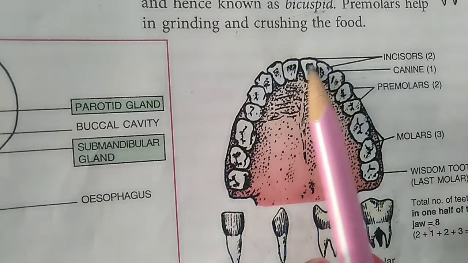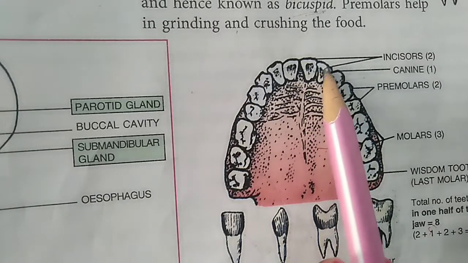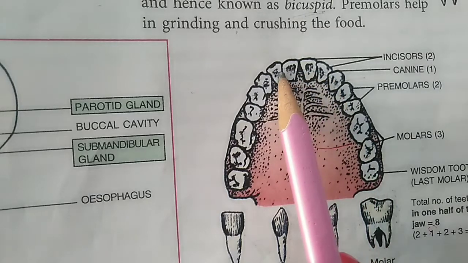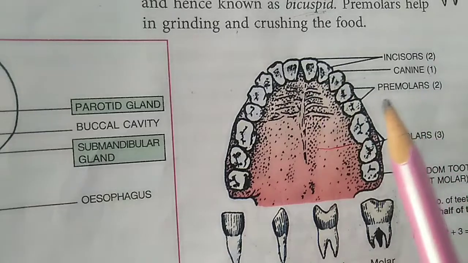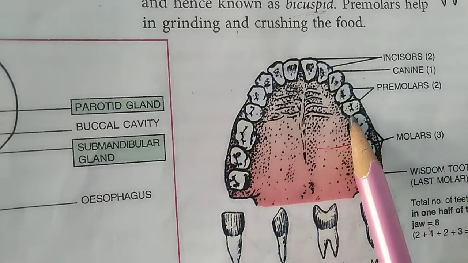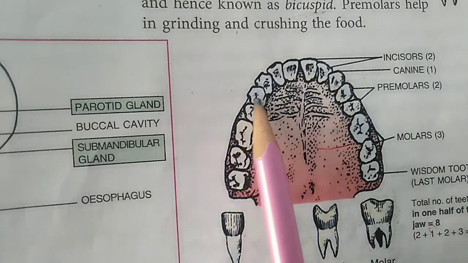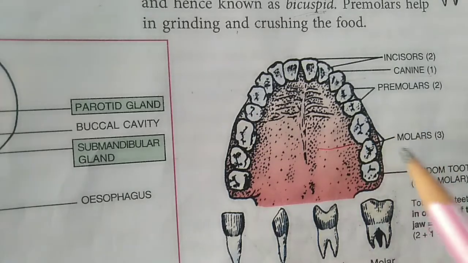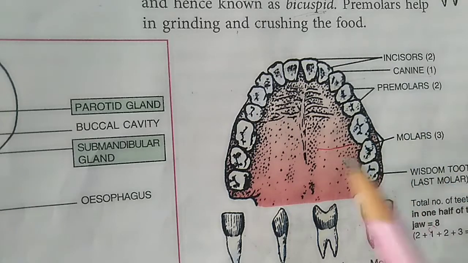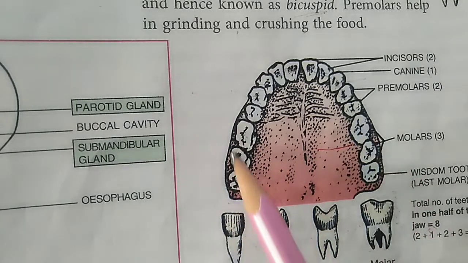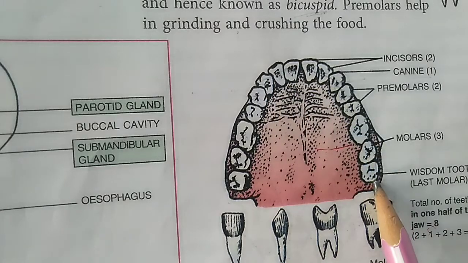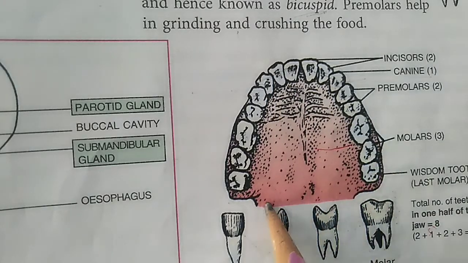Two incisors at the center, two incisors here, two incisors at this side. Then these are the two premolars this side, again two premolars this side. After two premolars there are three molars, and again three molars, you can see. So there are a total of 16 teeth in the upper jaw, and 16 teeth in the lower jaw.